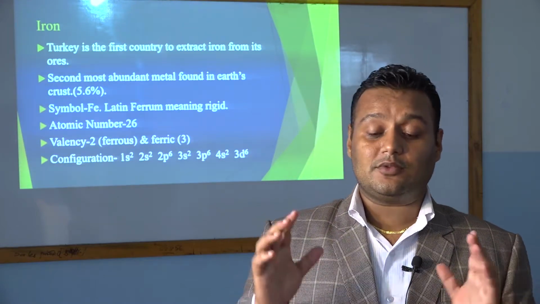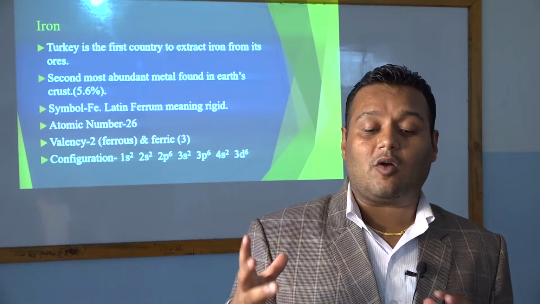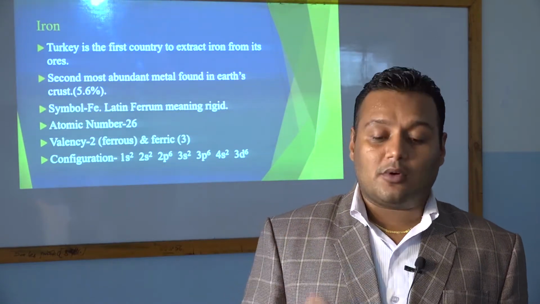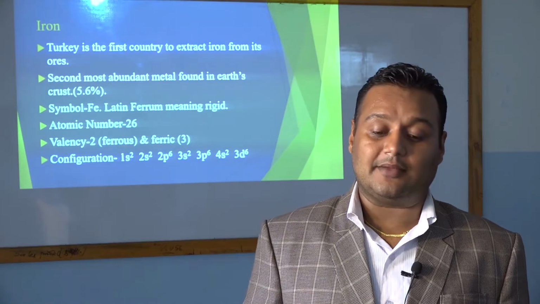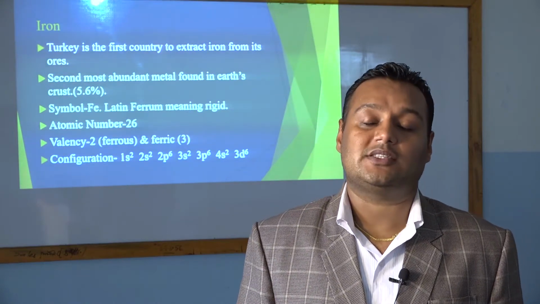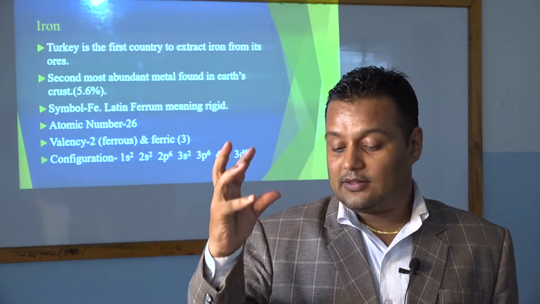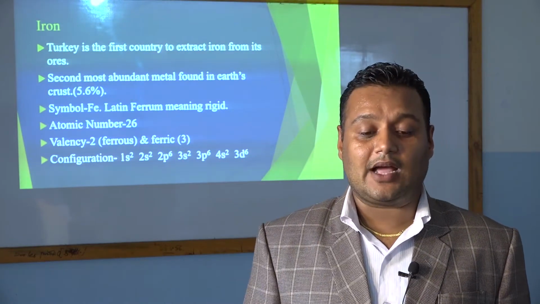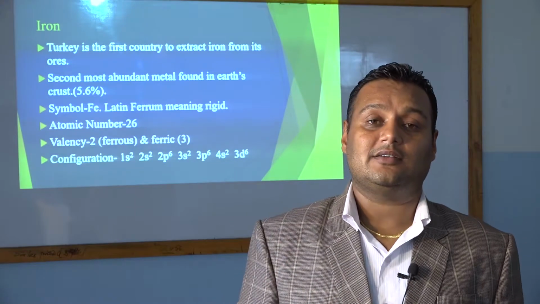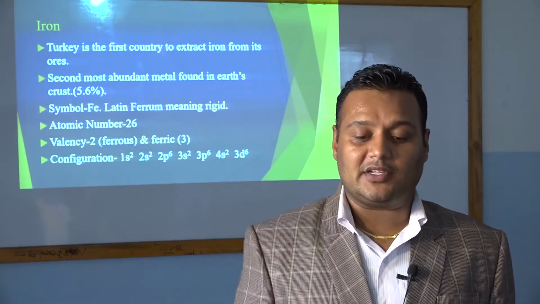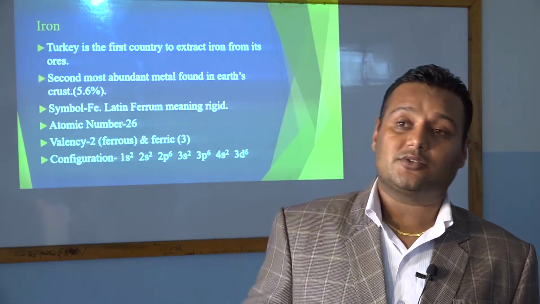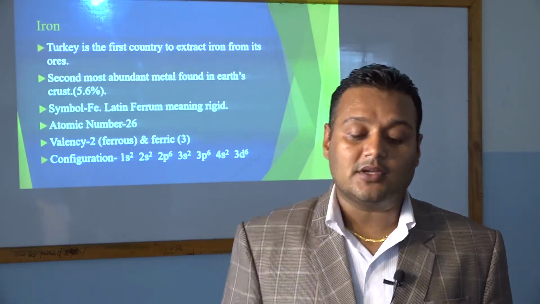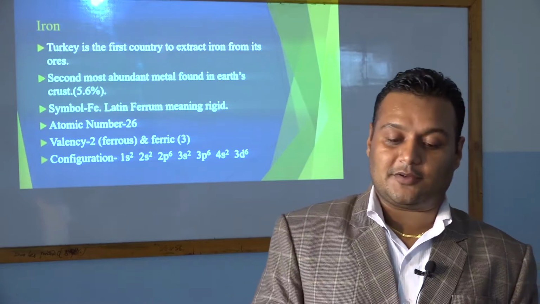So why did people at that time call iron ferrum? Because the word ferrum describes any rigid object. That means any hard thing found in the ancient ages was called ferrum. A rigid, very hard, very tough thing is called ferrum in Latin. So iron was also found at that time, and they called it ferrum. So now we get Fe simply as ferrum.